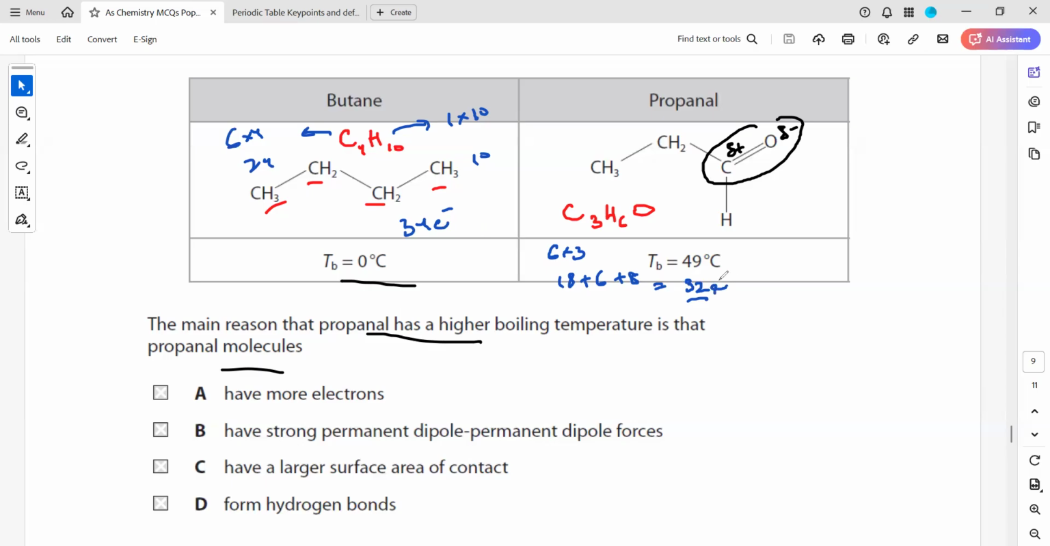So as you can clearly see, the question is why propanol has a high boiling point. It also depends on the number of electrons, but this is not the case here, as propanol has fewer electrons, so A is not the right option. When we check the second option, propanol has a permanent dipole, but butane is an alkane and does not have a permanent dipole. So propanol has a stronger permanent dipole, that's why it will have a high boiling point.